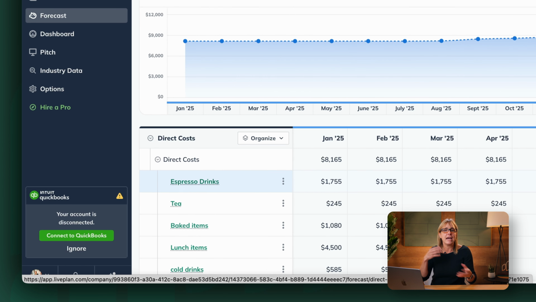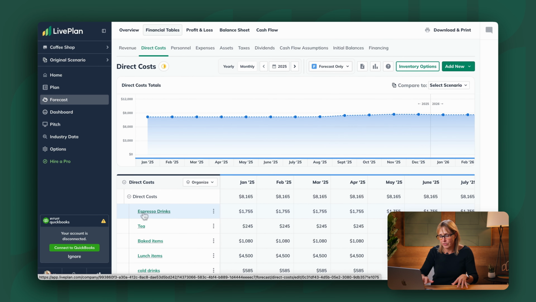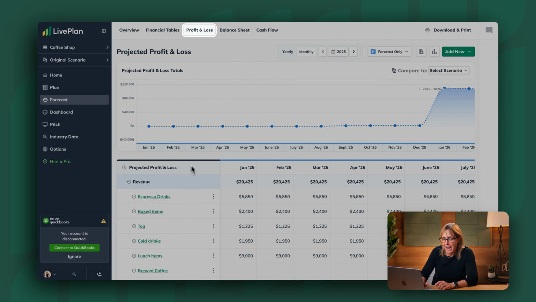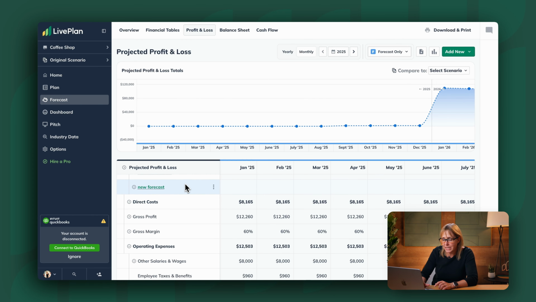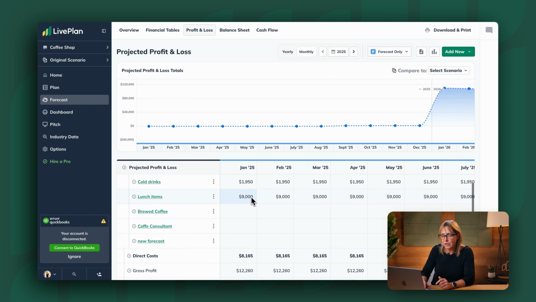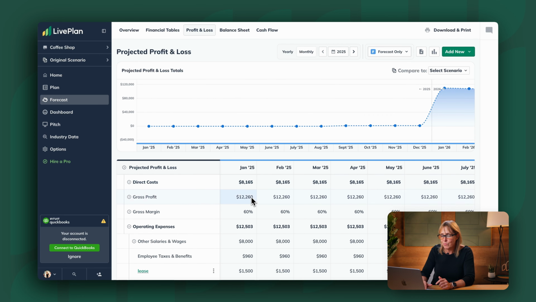So you can see, as you think about those direct costs, having a really good idea of what they are, you can then come in here and look in LivePlan, and you can see that we now have direct costs, and we have all of our revenue, and we can see a gross margin for our business of 60%. I can now take that gross margin and compare it to industry standard, and I get a really good idea of where I am.